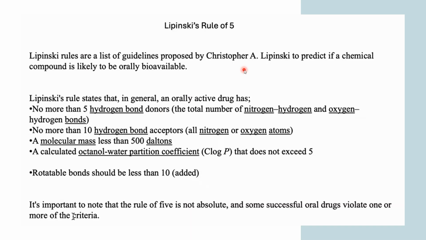So the rule was that the hydrogen bond donors should be no more than 5, not more than 10 hydrogen bond acceptors should be there in the structure, the molecular mass should be less than 500 and the partition coefficient should be less than 5. Okay, and the rotatable bonds should be less than 10. So these are the criteria of an orally active drug.